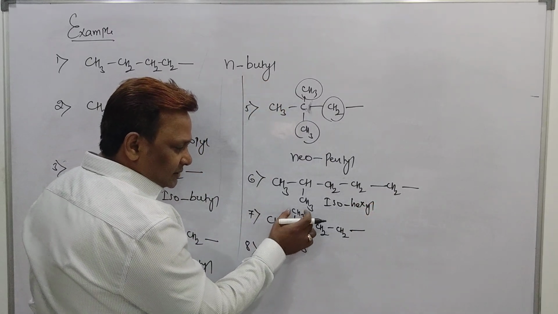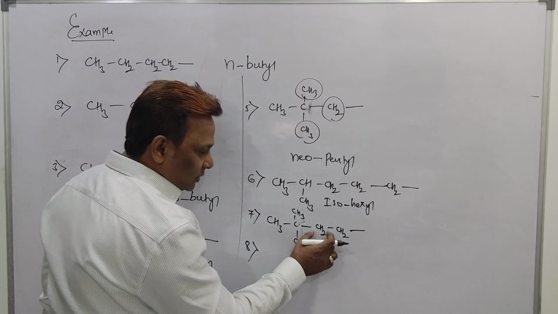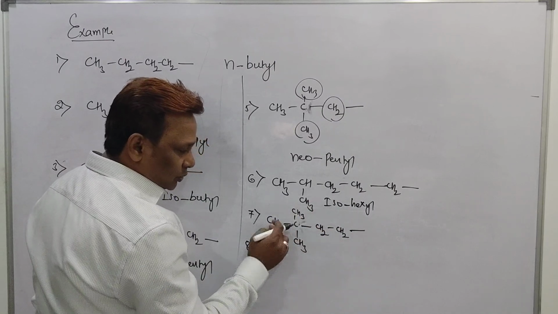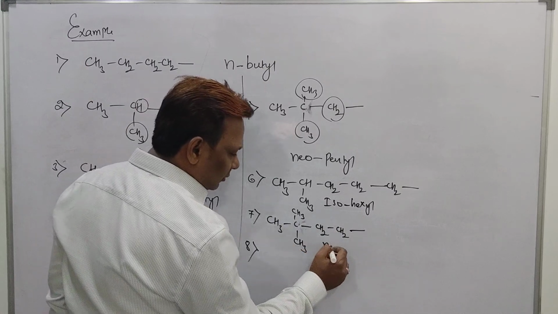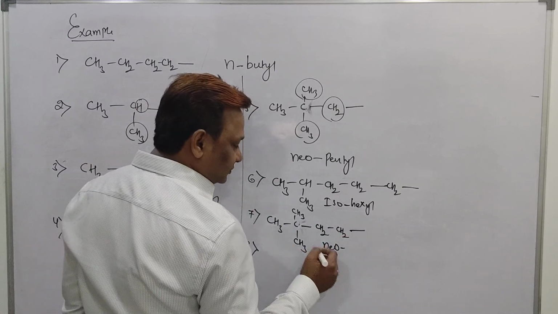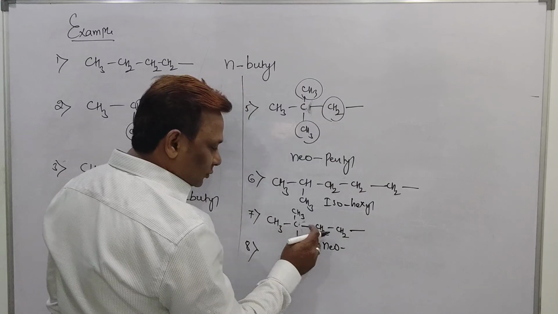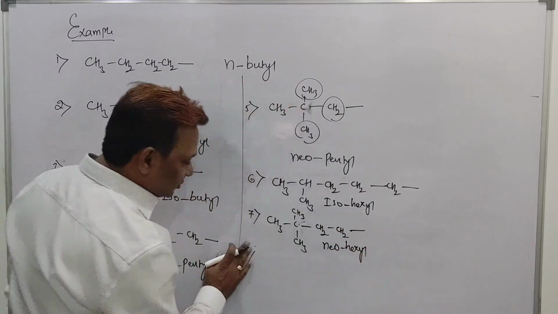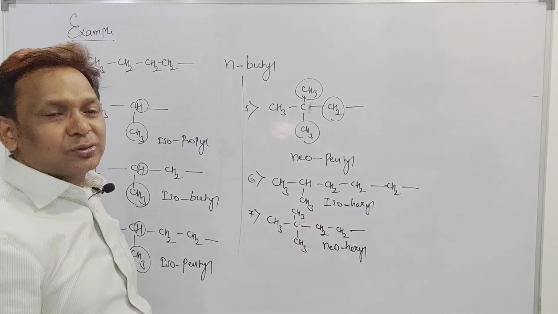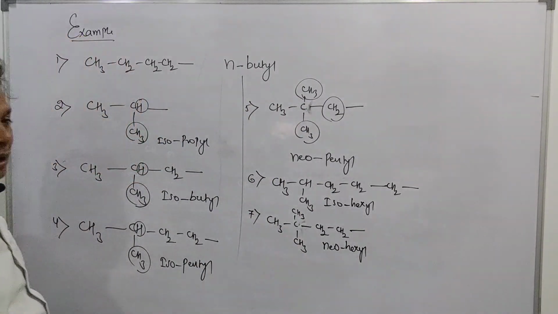CH3C, where C has CH3, CH3, CH2. This group is called a neo. The total carbon count here is 1, 2, 3, 4, 5, 6, so it will be called a neohexyl group. So in this way we are able to write the iso, neo and normal.